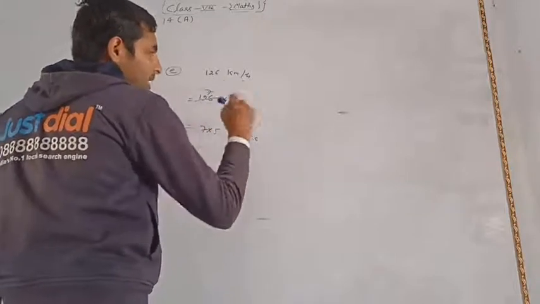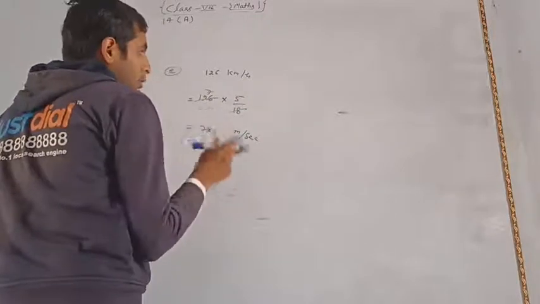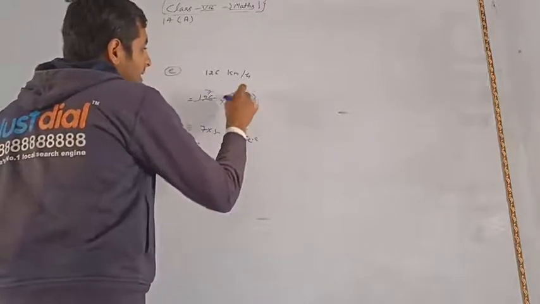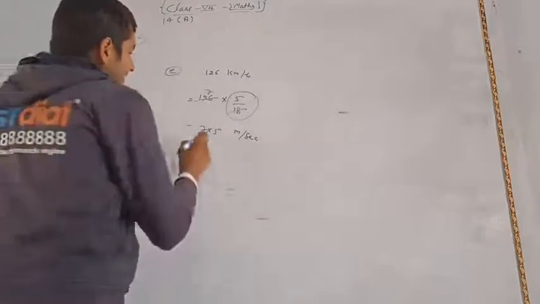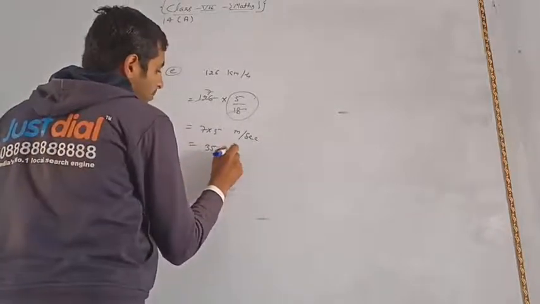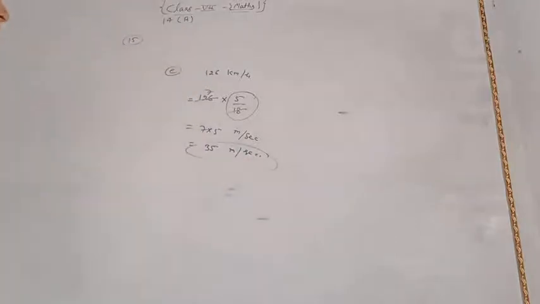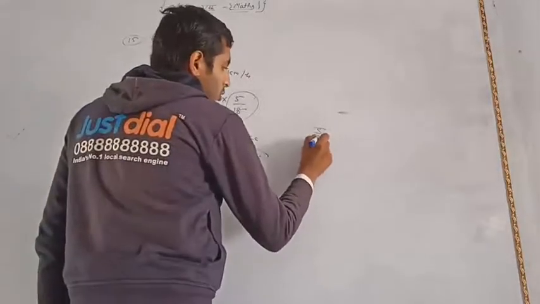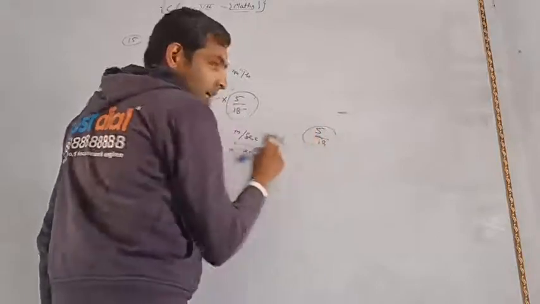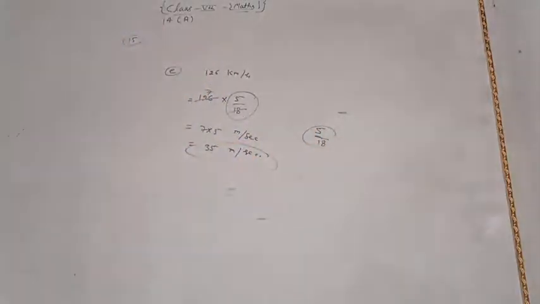This will be converted to meter per second if you multiply this quantity with the given quantity. Then 7 5s are 35 meter per second. This is your answer. So you can apply 5 by 18 to check this method also.